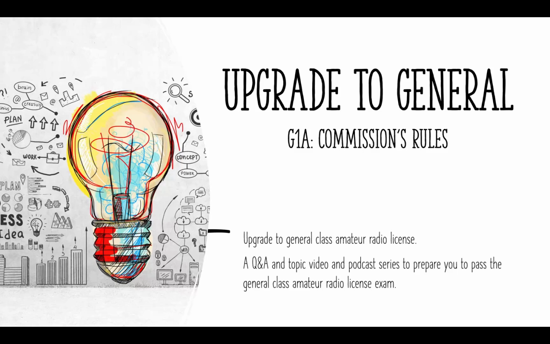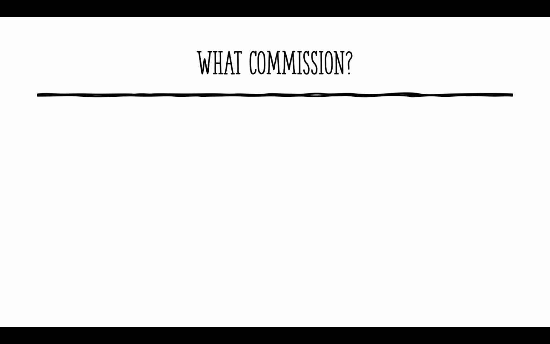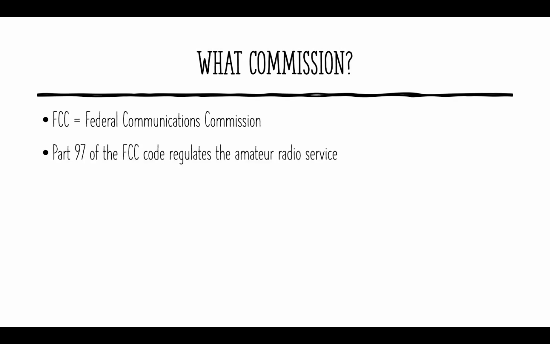So let's jump in to sub-element G1. When we talk about Commission's rules, what commission are we talking about? Well, that would be the Federal Communications Commission, or the FCC. The FCC is the agency of the federal government that regulates the radio spectrum in the United States, and Part 97 of the FCC code regulates the amateur radio service.